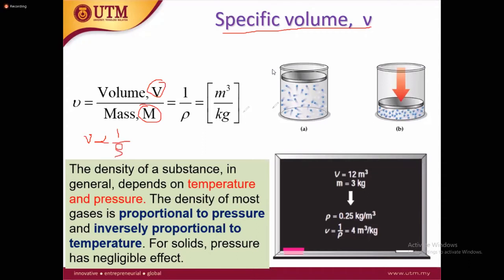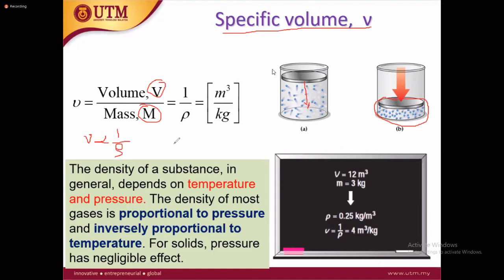If you force this block down, what will happen? The volume will reduce, and the mass is the same. What will happen? The specific volume will reduce, or we can say the density has the opposite relation to the specific volume.